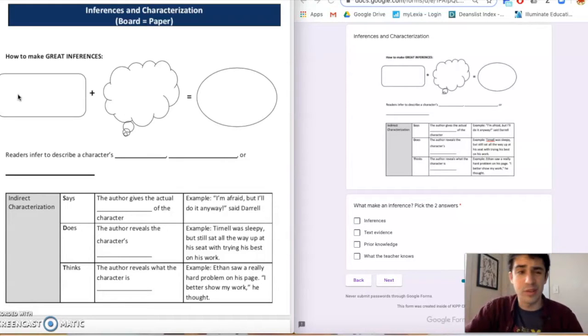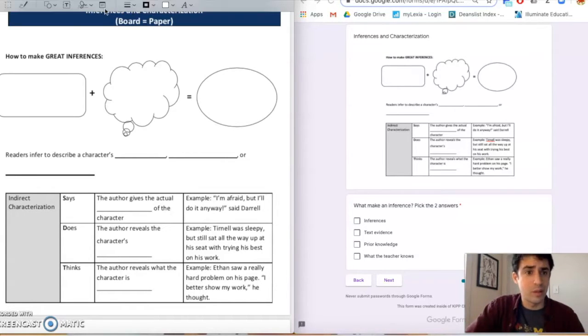Inferences and how we make a good inference is we use text evidence, plus prior knowledge, or plus what we know, making a great inference. Inferences can be used to describe a character's traits, to describe a character's feelings, and also to describe their motivations.